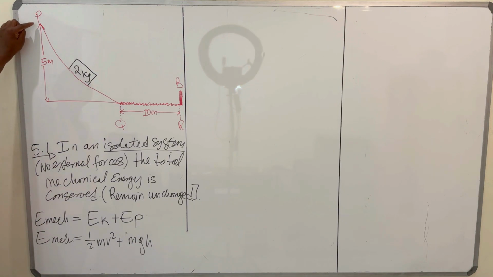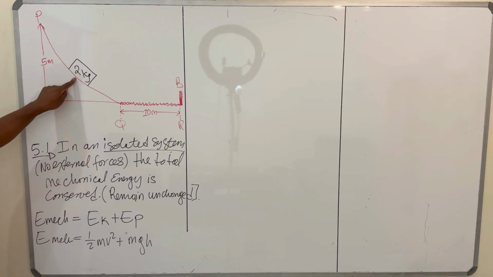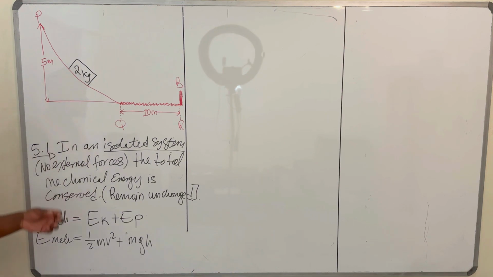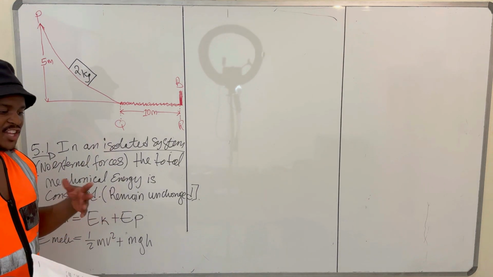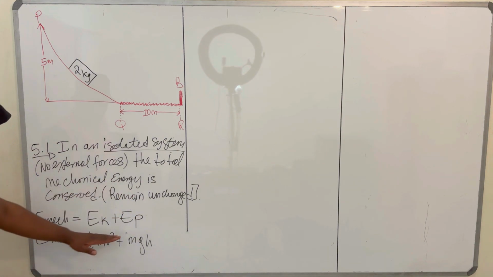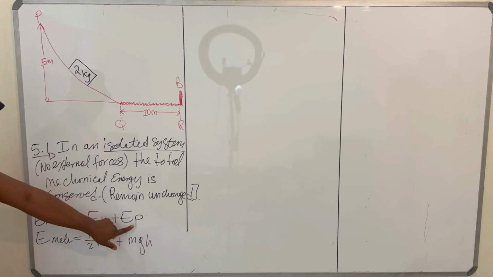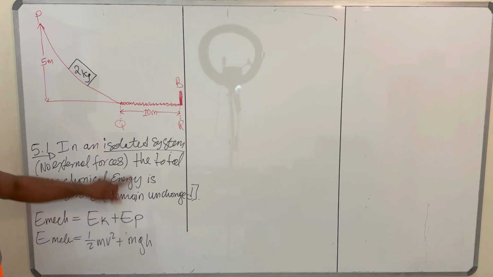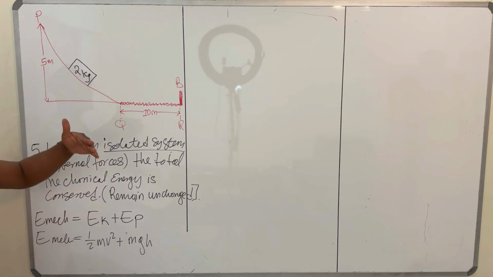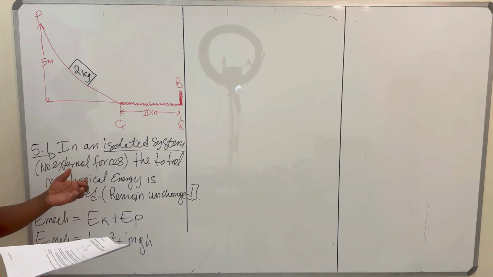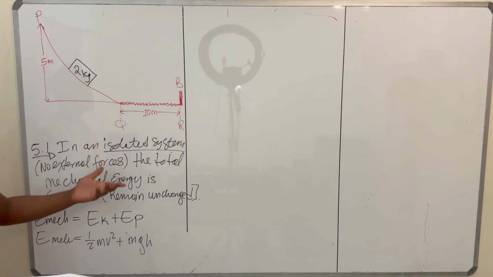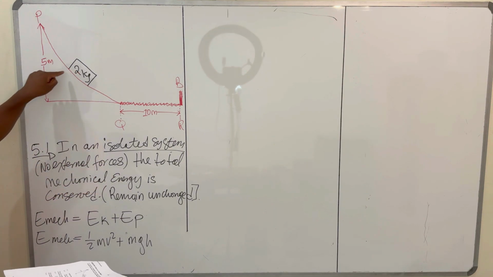If you find the sum of the kinetic energy and potential energy here at P, that sum should be the same as at any other point on this track.